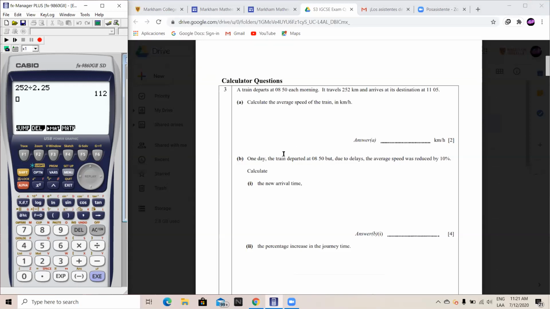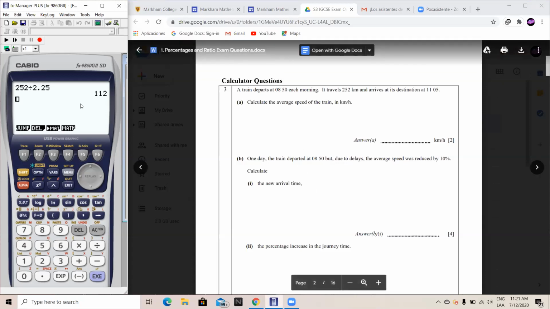Now for part B, one day the train departed at 8:50, so the same departure time, but due to delays, the average speed was reduced by 10%. Calculate the new arrival time. To calculate the new arrival time, we need to calculate the new average speed. We already got that 112 was the average speed with no delays. With delays, as it is reduced by 10%, it will be the original average speed times 0.9. This is the new average speed due to delays.